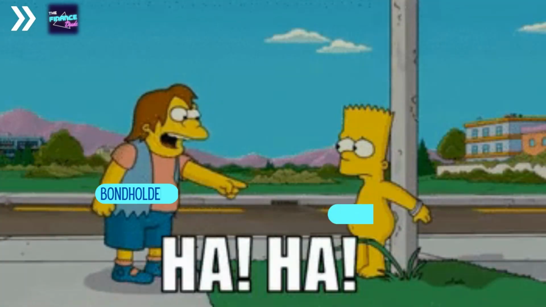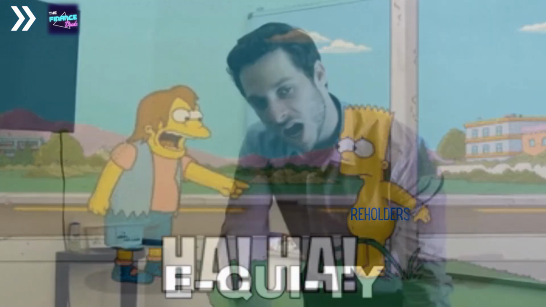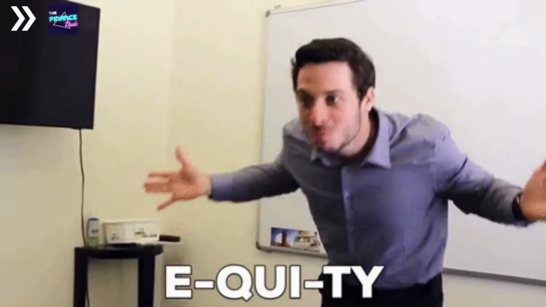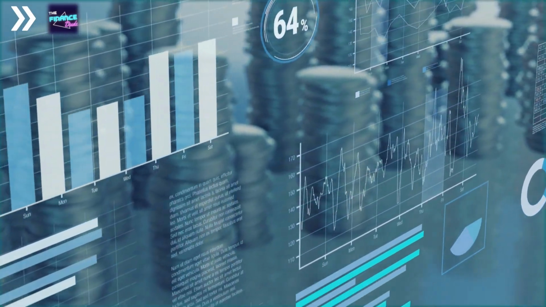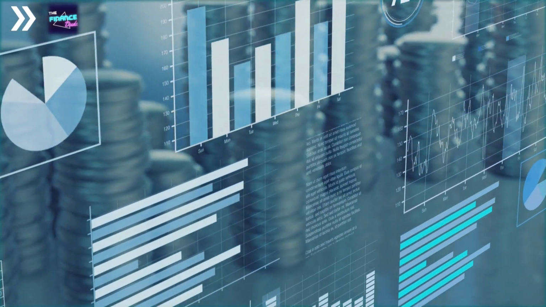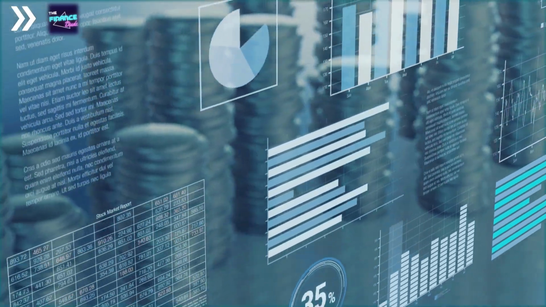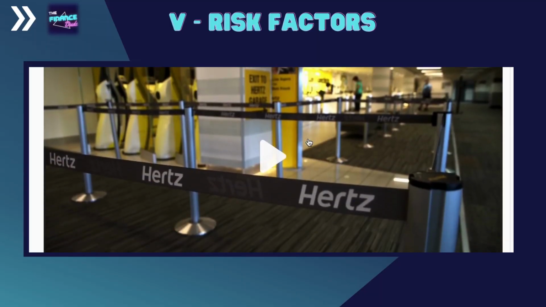The same applies to equities. Because bonds rank higher in seniority than equities, if a company declares bankruptcy and faces liquidation, bondholders will be paid before shareholders. Equity investors demand a higher premium for their investment due to the high degree of risk. Even inside equity investments, some companies are riskier than others. We can't say that a company like Apple has the same risk as Hertz, which recently filed for bankruptcy.